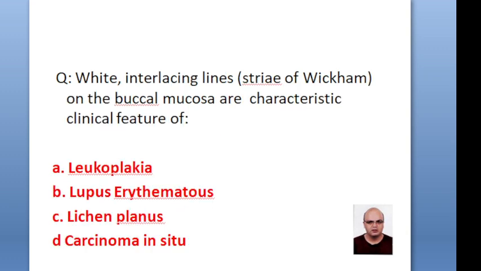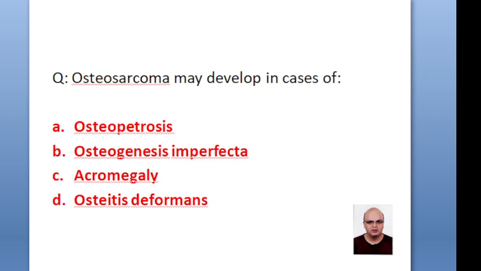White interlacing lines, which are also called striae of Wickham on the buccal mucosa, are a characteristic clinical feature of leukoplakia, lupus erythematosus, lichen planus, carcinoma in situ. The correct option is lichen planus.